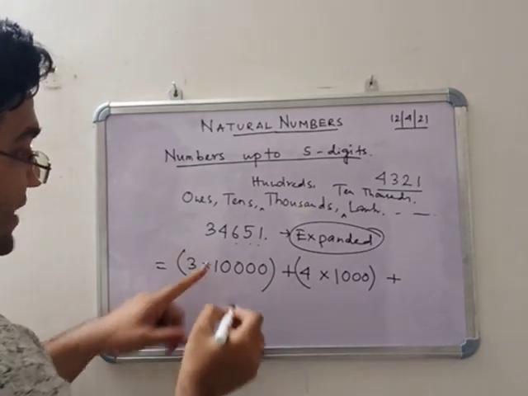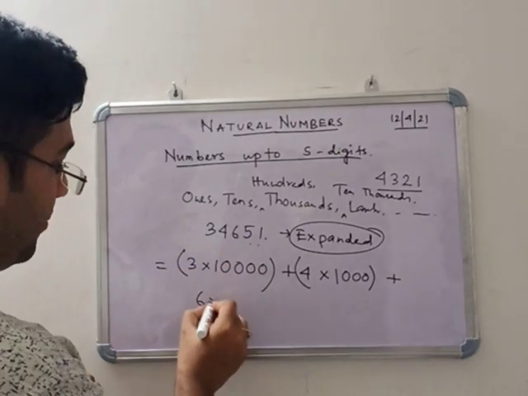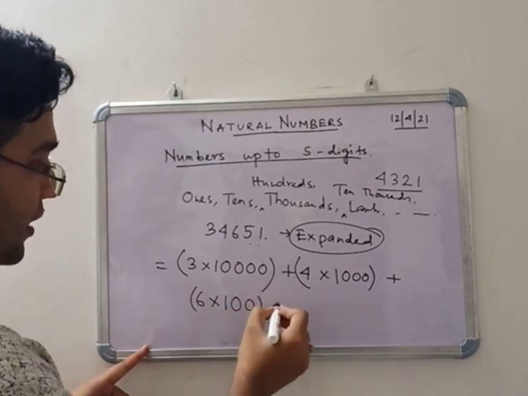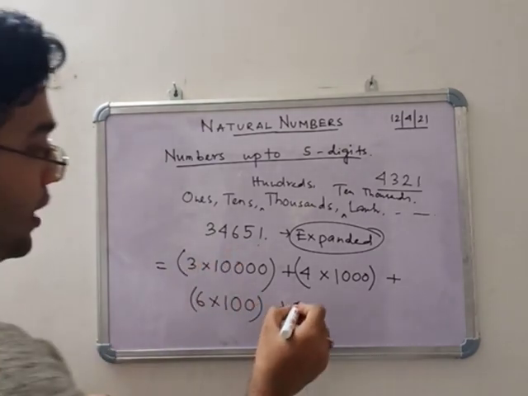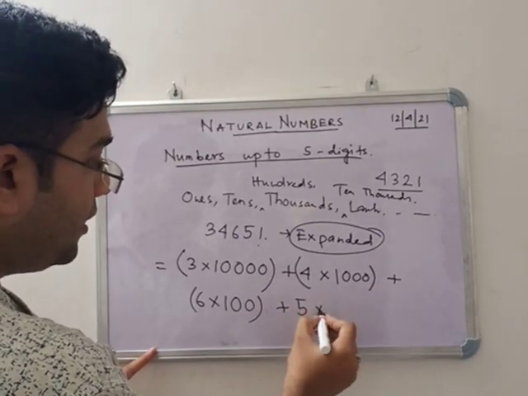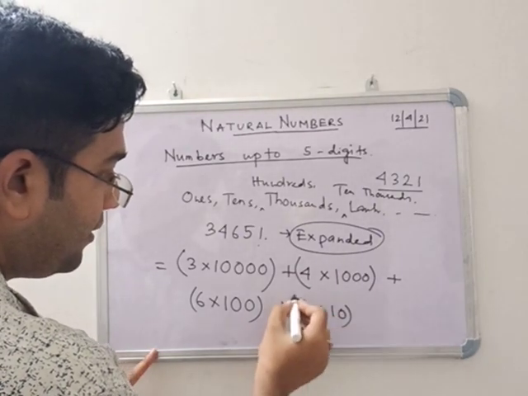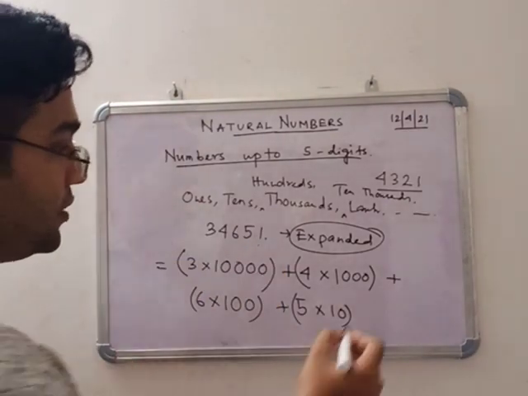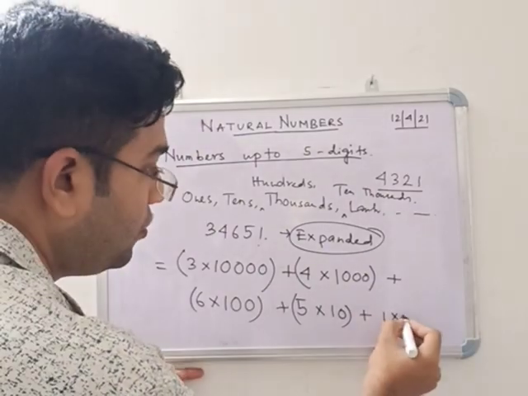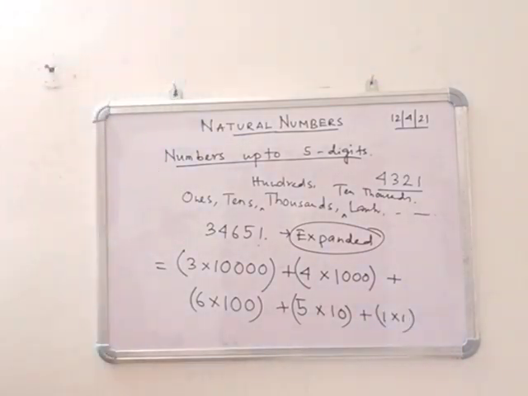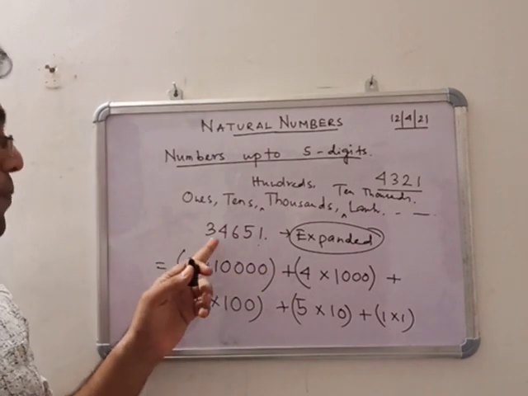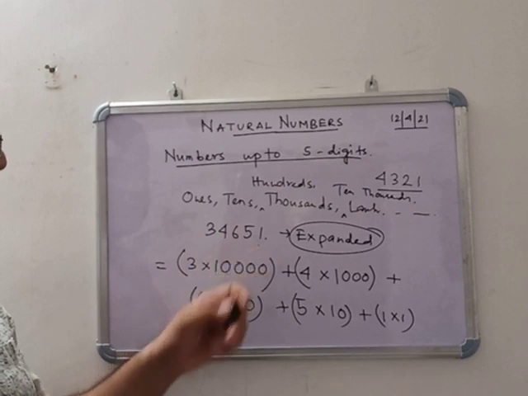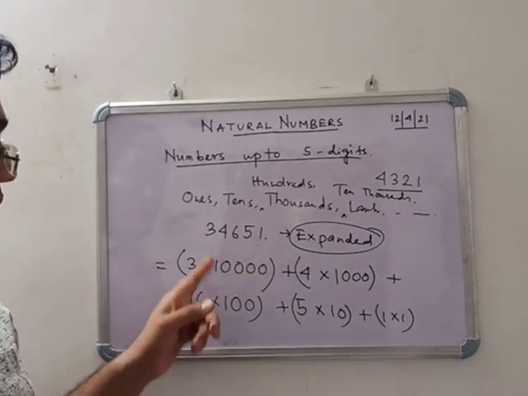Plus the next number is 6. After 6, how many numbers are there? 2. That means 100. Next 5. After 5, how many numbers are there? 1. That means 10. And after 1, no number, that means 1 is the ones part. So we can write here 1 into 1. Clear? So this is the expanded form of 34651.